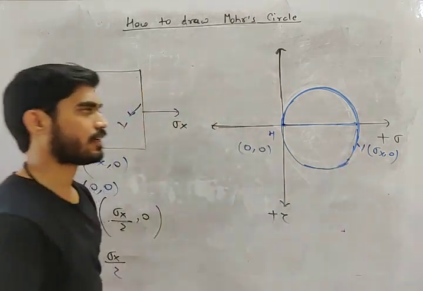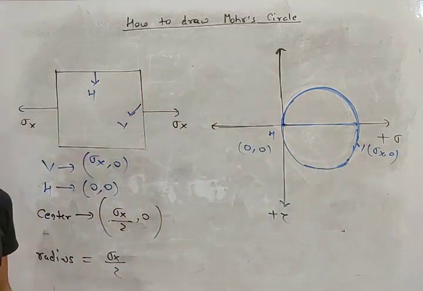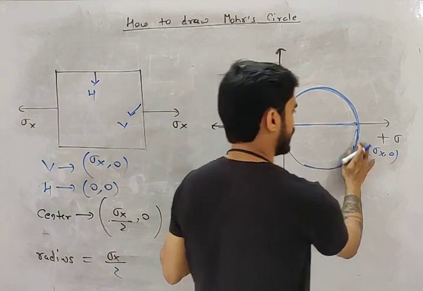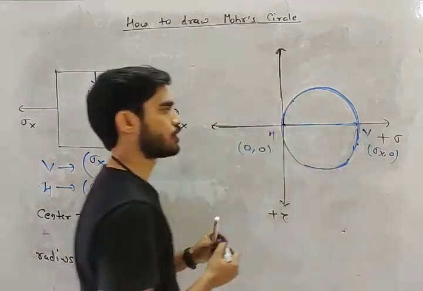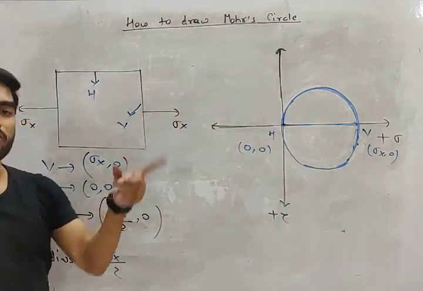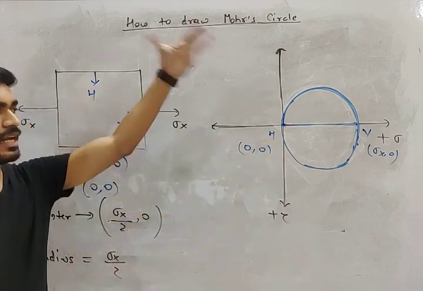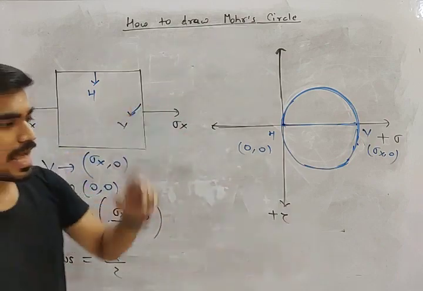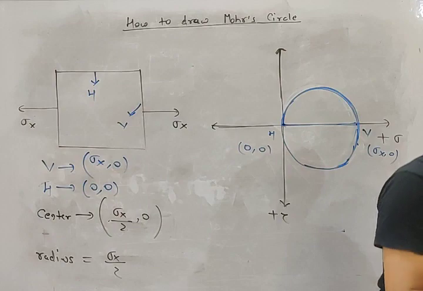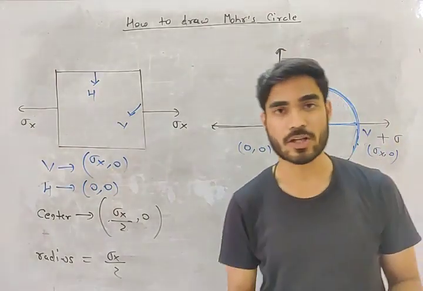Do you understand, my friend? This is my personal favorite method. Find the vertical plane and horizontal plane, join them, you will get the diameter. Once you get the diameter, you can draw the Mohr circle. Now I will explain the logic behind it also.